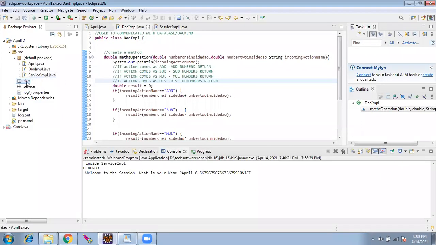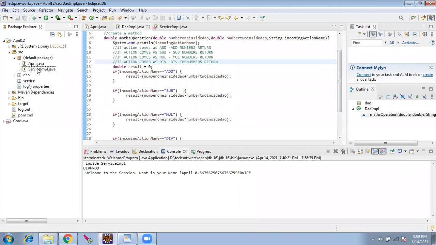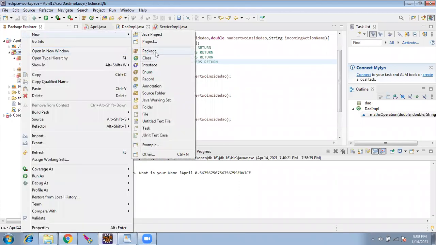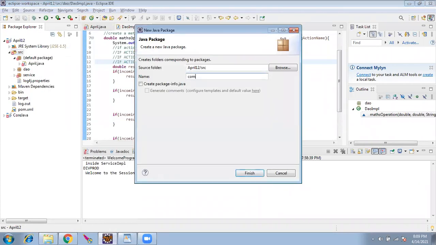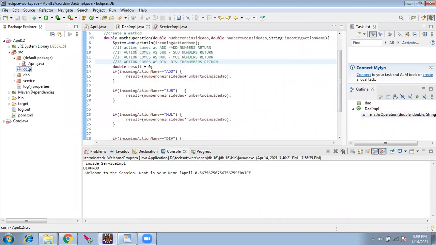So I've created two packages. What I'll do is I'll move the respective files to those folders. DAO, I'll move into the DAO package, just drag and drop. Service, I'll move to service. And we have a default. I want to get rid of this default. So I'll create one more package, which is the com package, which means all the rest of the files will be in the com package. So the default is eliminated. Now we have three packages and a few compilation errors.